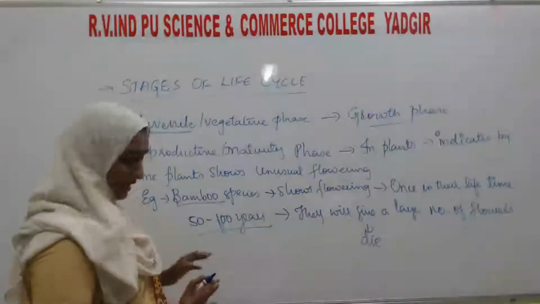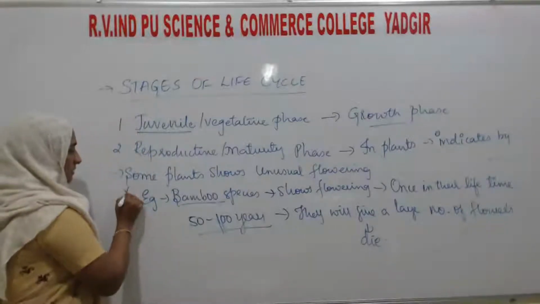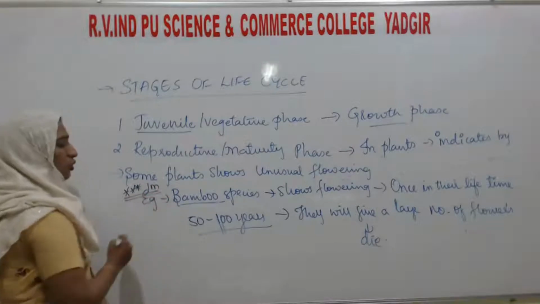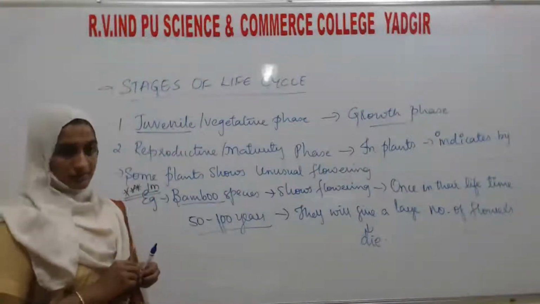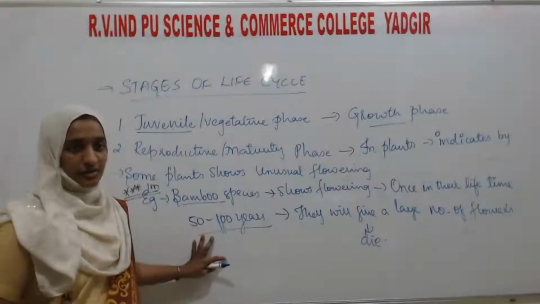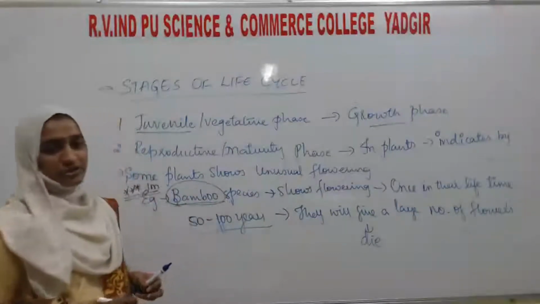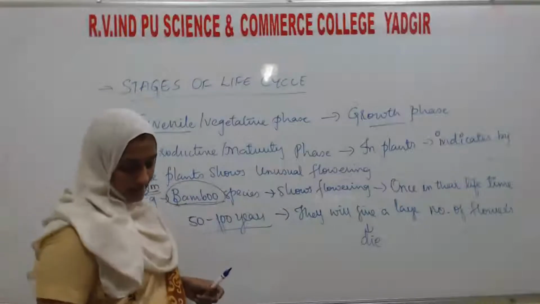This is one point, and it will be asked for 1 mark. Name a plant which will show flowers once in a lifetime, or once in 50 to 100 years. Which is that plant? Bamboo species or bamboo tree. This question will be asked.